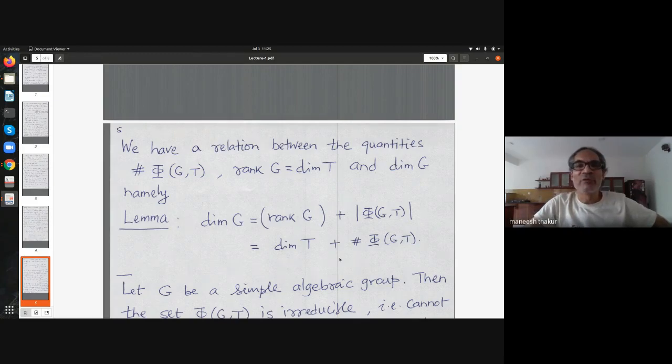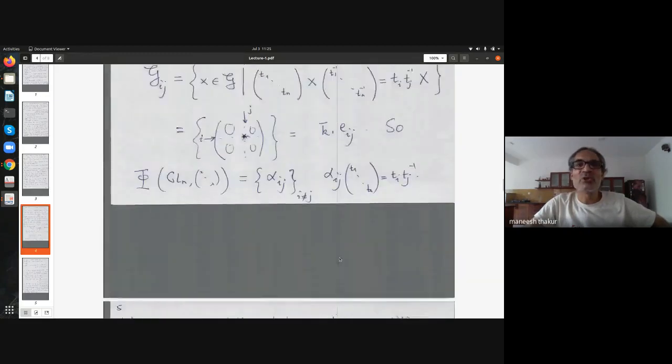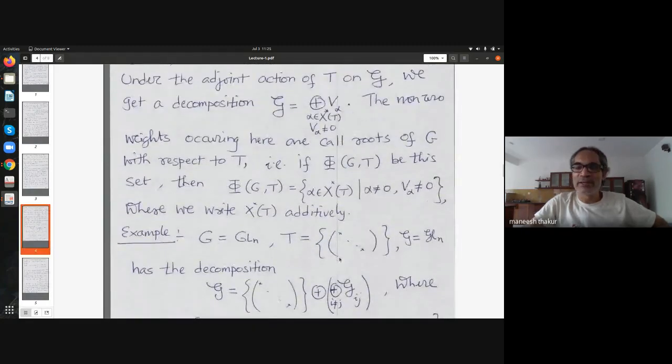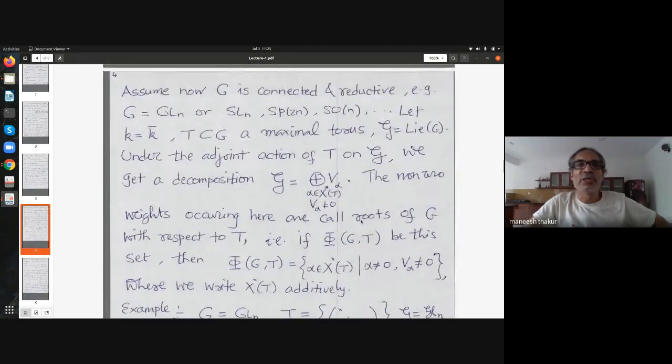But when we are talking about roots and so on, I fixed here connected reductive somewhere. Yeah. So the reason for that is I fixed a maximal torus.